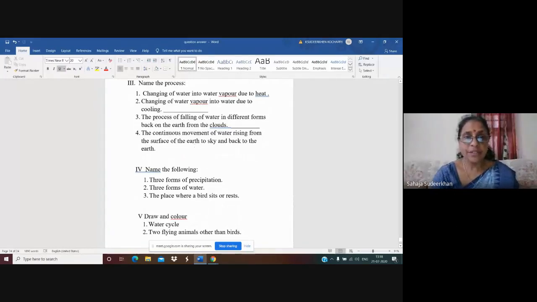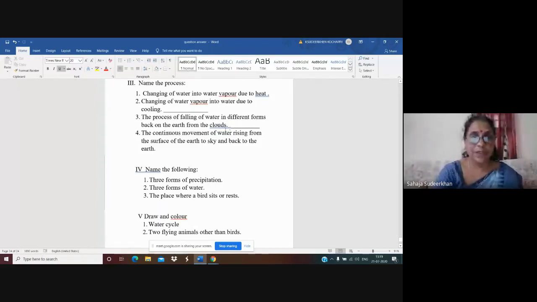Okay, children. Next question: the process of falling of water in different forms back on the earth from the clouds. First, water changes into water vapor. Then water vapor changes into water. After that, the clouds are formed. After that, from the clouds it comes back on the earth, isn't it? That process is called precipitation.